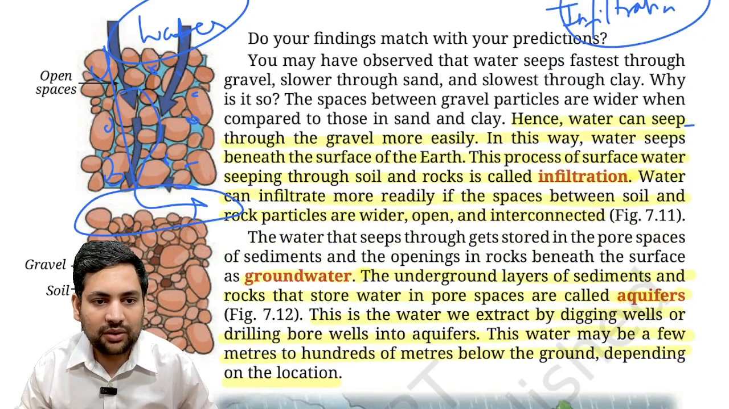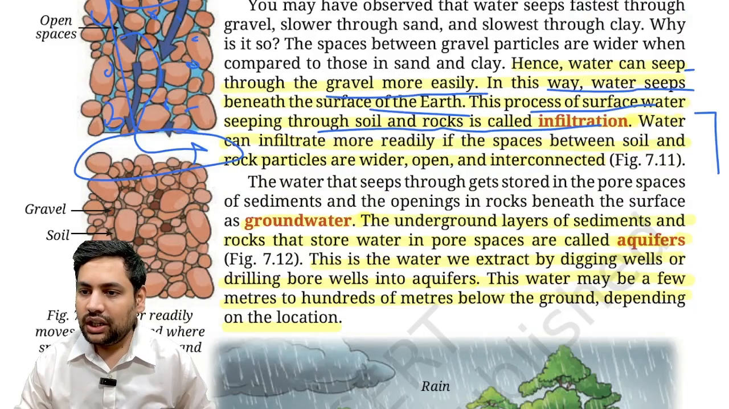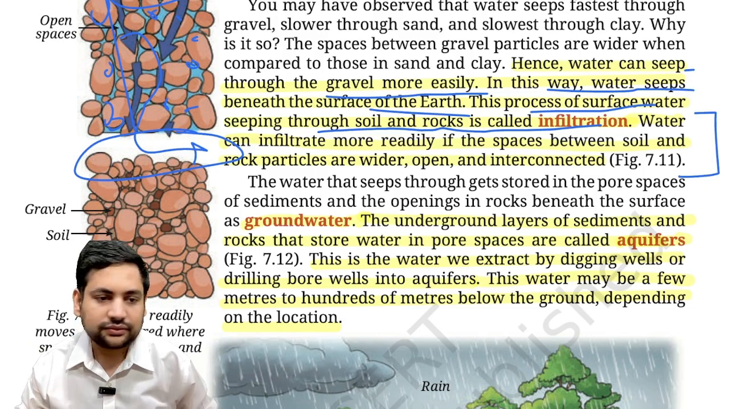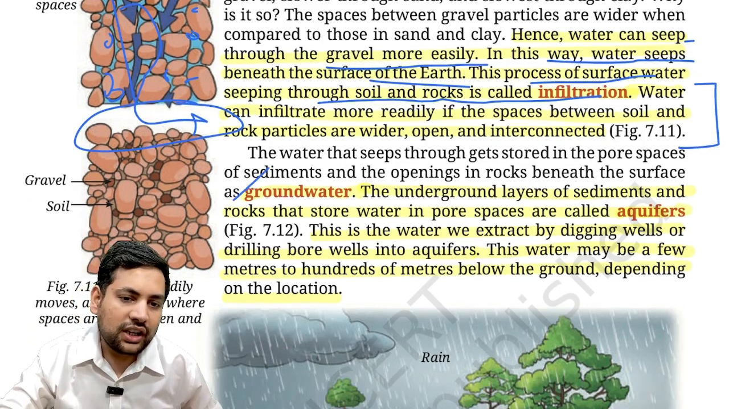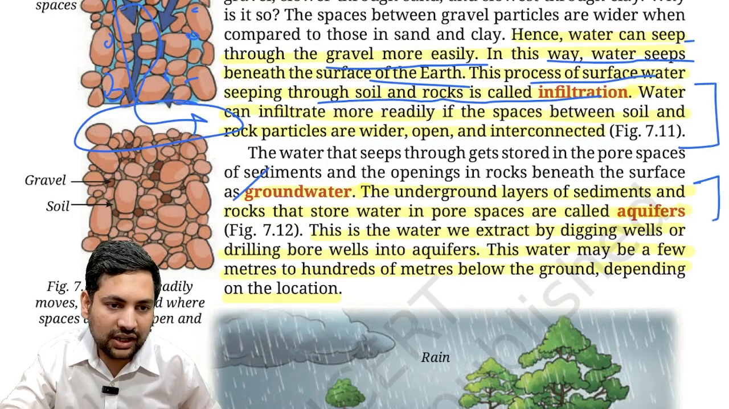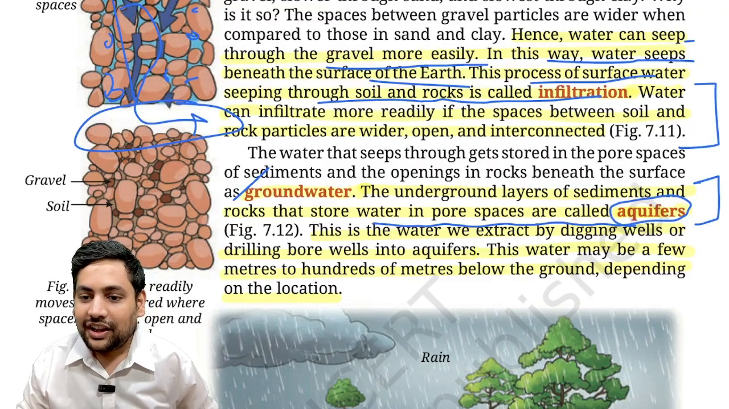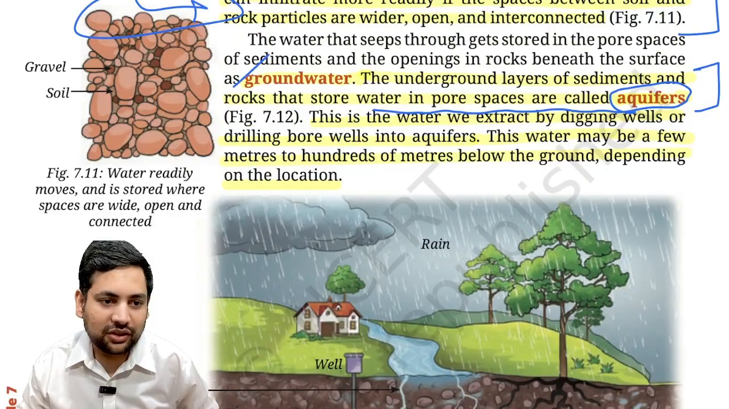Okay, so infiltration is what? Water can seep through the gravel more easily. In this way, water seeps beneath the earth's surface. This process of surface water seeping through soil and rocks is called infiltration. Water can infiltrate more readily if there is enough space between rock particles and the soil. Eventually this becomes groundwater. The underground layers of sediments and rocks that store water in pores are called aquifers. Aquifers are the reason why you get water in your wells, when you make bore wells.